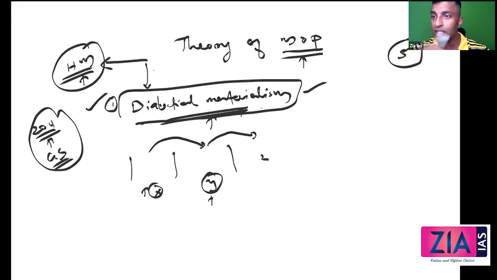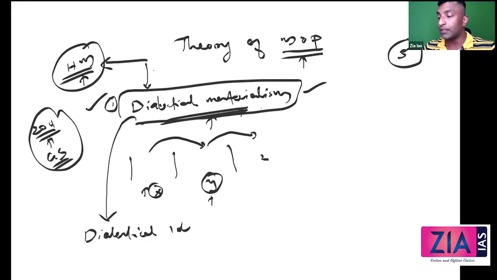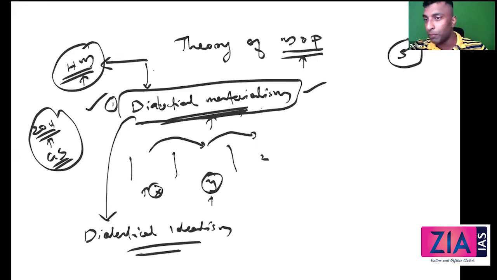But this concept is originally not like this. This is not originally the concept of Marx. This is what I have discussed yesterday. I'll be talking about Hegel's. Hegel has been discussing this, and he gave the concept of dialectical idealism. This is the Hegelian speculative philosophy that we have discussed when we discussed non-positivism.